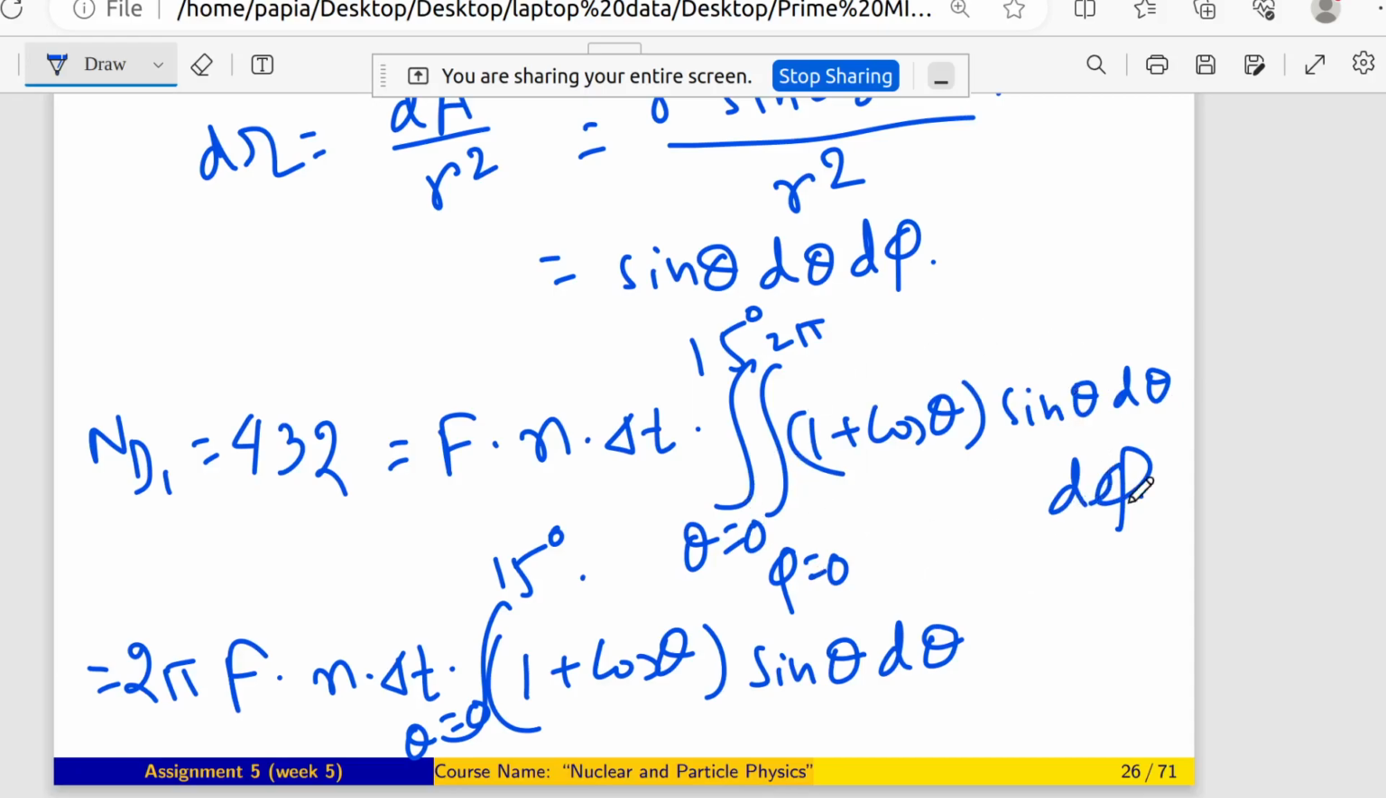In that integration, phi is not present in the integrand, so we can integrate d phi independently. d phi goes from 0 to 2 pi, so 2 pi comes in front. So we have 2 pi f n delta t, and then the integration over theta from 0 to 15 degree, since 15 degree was the angle for d1, of 1 plus cos theta sin theta d theta.